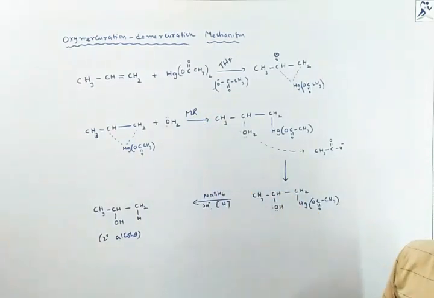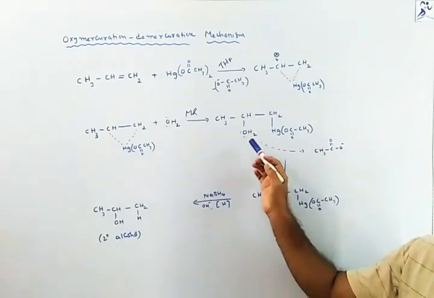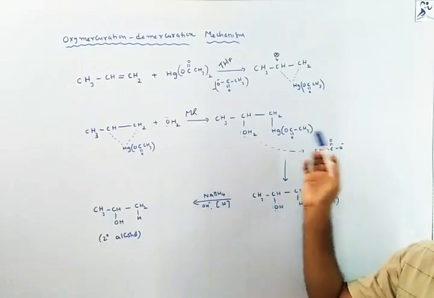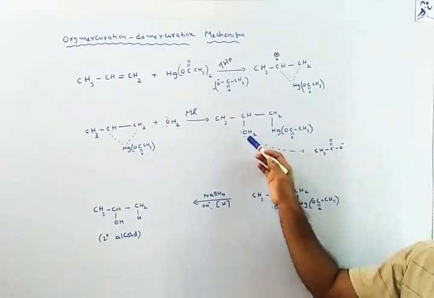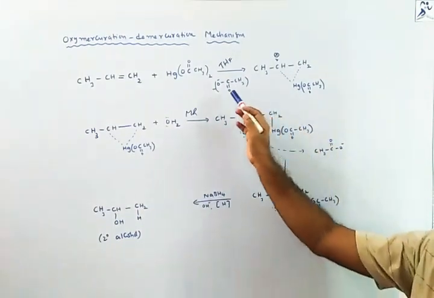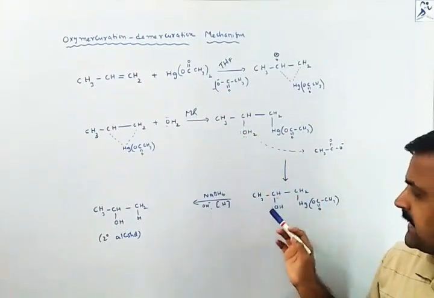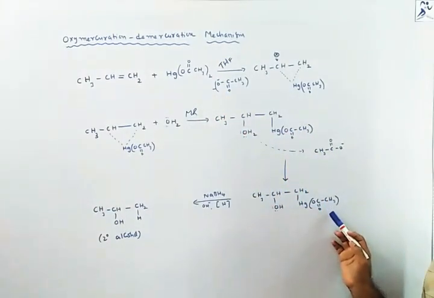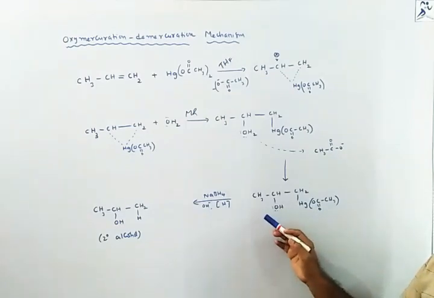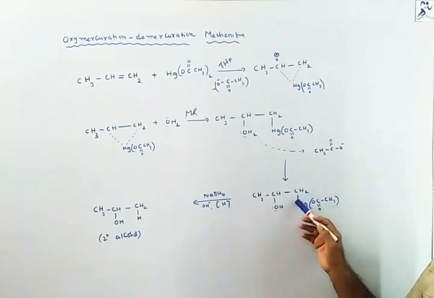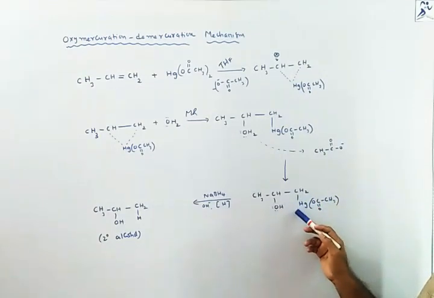Here we are following Markovnikov rule, and this nucleophile, water, will become OH minus ion once it loses a proton from the attack of this acetate ion. Then we will get this product. This is nothing but a mercuric complex. In this we don't want this mercuric acetate ion.